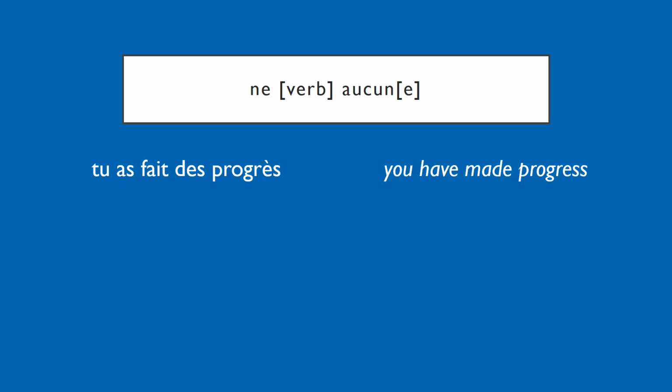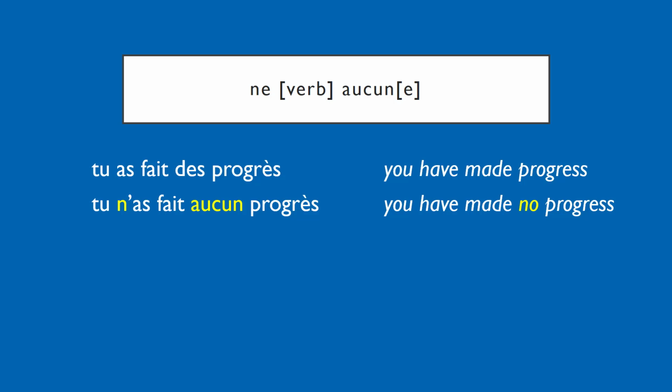Remember that aucun has to agree with the noun that follows it, and fait is not a noun, so instead we need to put it before the nearest noun, and that is progrès. So instead we'll say tu n'as fait aucun progrès. You have made no progress. So remember that if in your sentence aucun is not followed by a noun, it's probably in the wrong place.